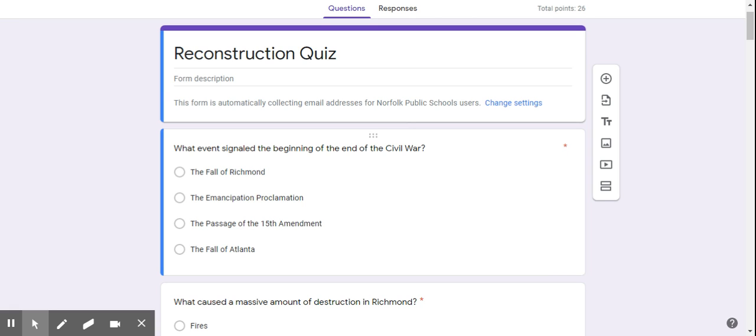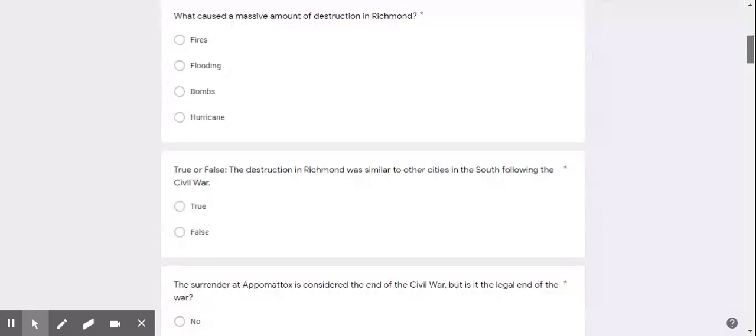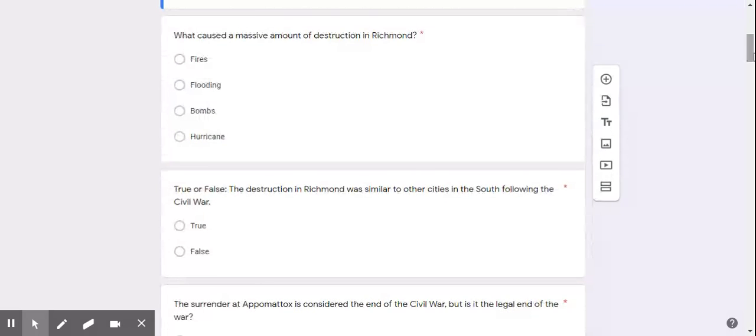Question 1. What event signaled the beginning of the end of the Civil War? The fall of Richmond, the Emancipation Proclamation, the passage of the 15th Amendment, the fall of Atlanta. What caused a massive amount of destruction in Richmond? Fires, flooding, bombs, hurricane.